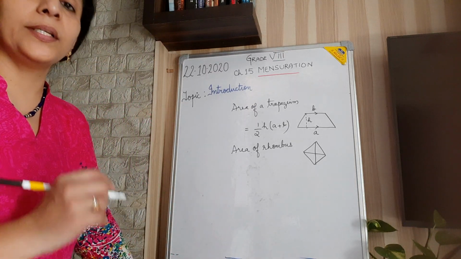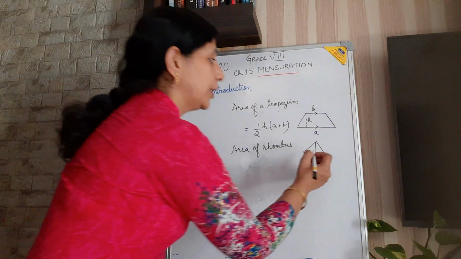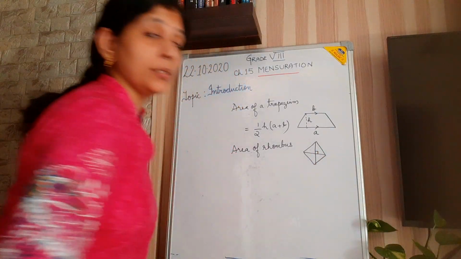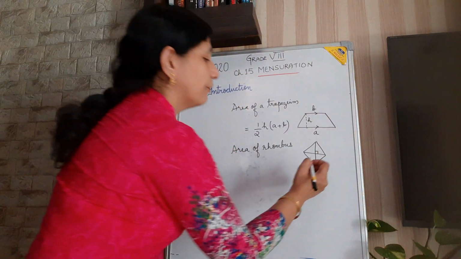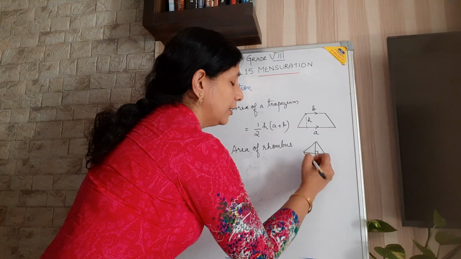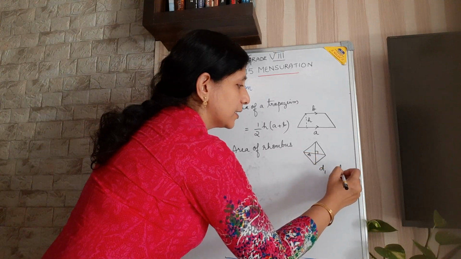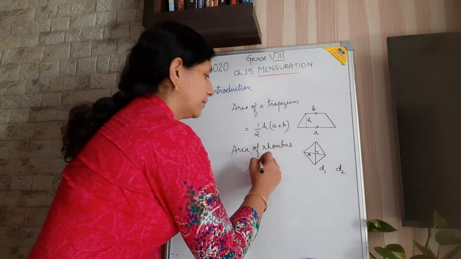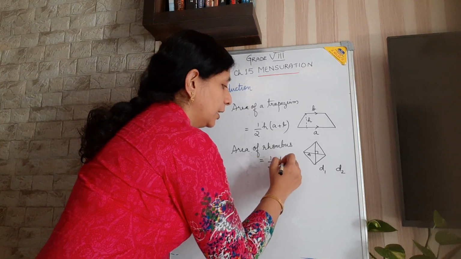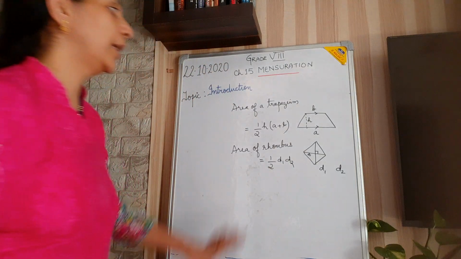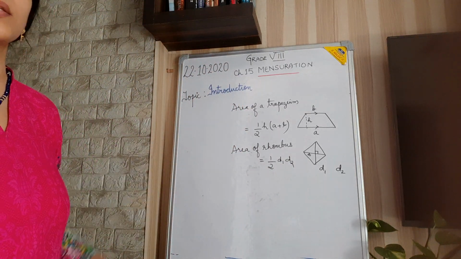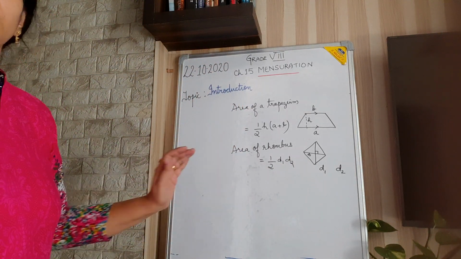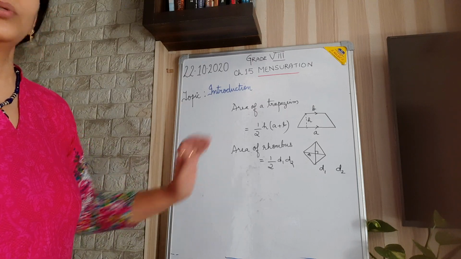In a rhombus the diagonals are not equal but they are perpendicular. If one diagonal is D1 and the other diagonal is D2, then half into the product of both diagonals gives the area of the rhombus. So the area of a trapezium is half H into the sum of parallel sides, and the area of a rhombus is half into the product of the diagonals.